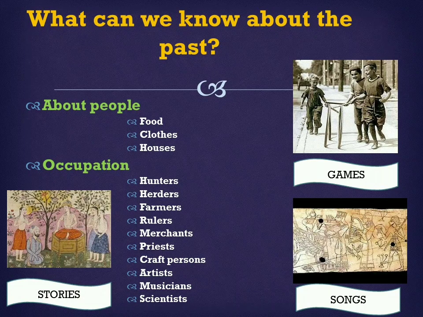What can we know about the past? There are several things we can find out: what people ate, the kinds of clothes they wore, the houses in which they lived. And also we can find out about the lives of hunters, herders, farmers, rulers, merchants, priests, craftspersons, artists, musicians, and scientists. And also the games children played, the stories they heard, the plays they saw, the songs they sang.